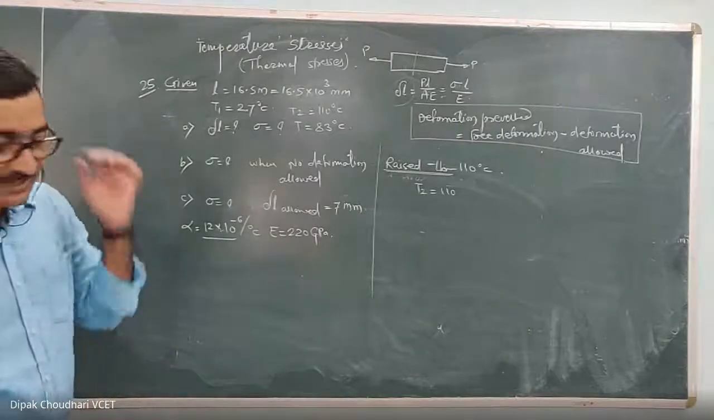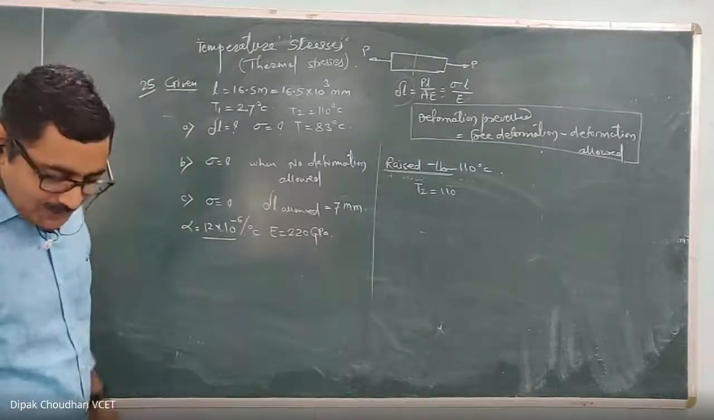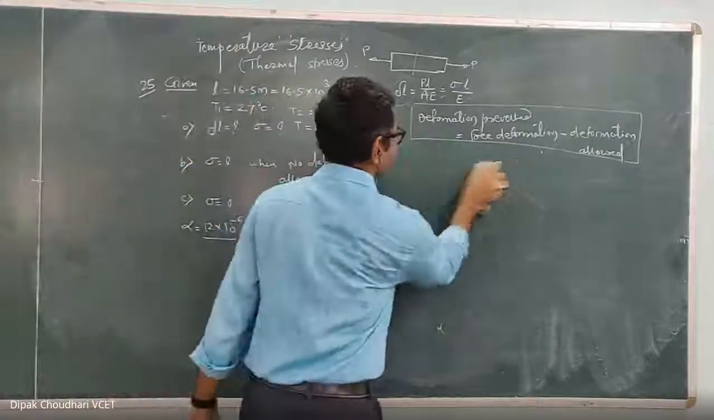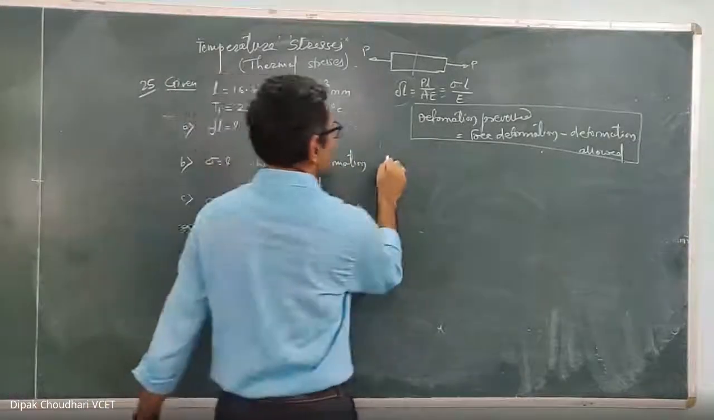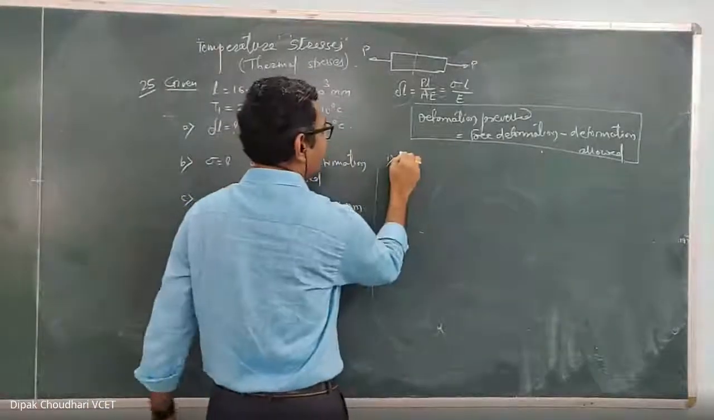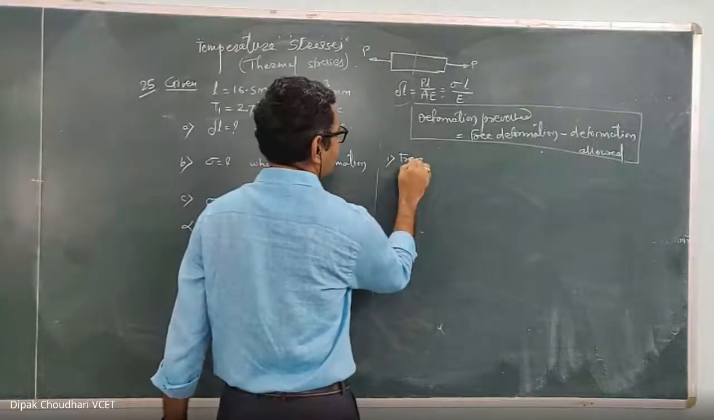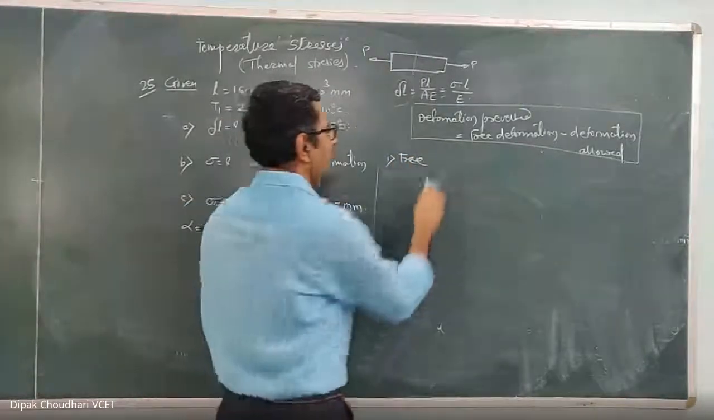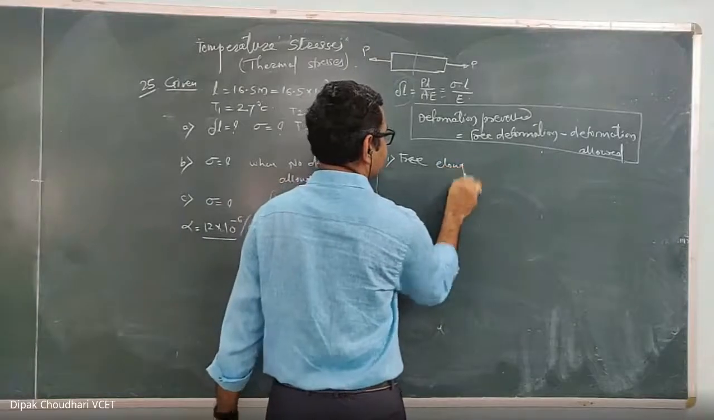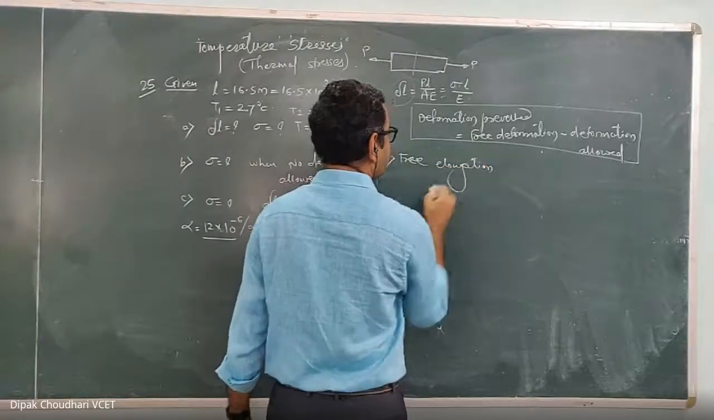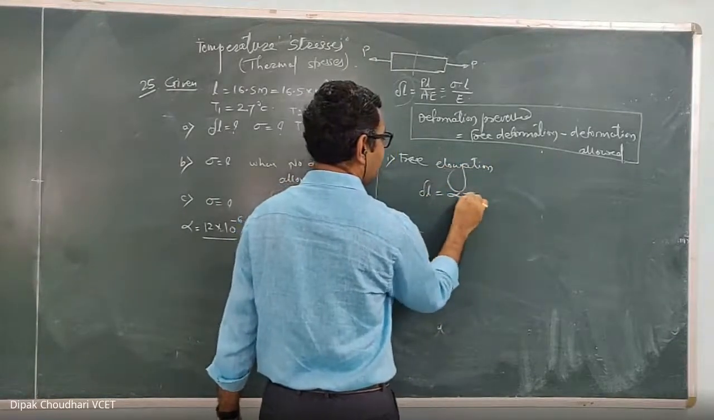Change in temperature is 83 degrees Celsius. Clear? So we'll solve this question. First, we have to calculate the free deformation or free elongation. Since there is a rise in temperature, it will elongate only. Free elongation delta L equal to alpha T L.